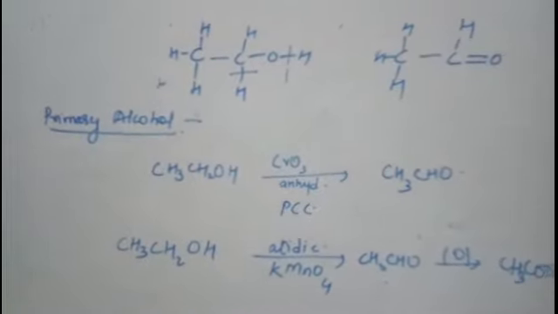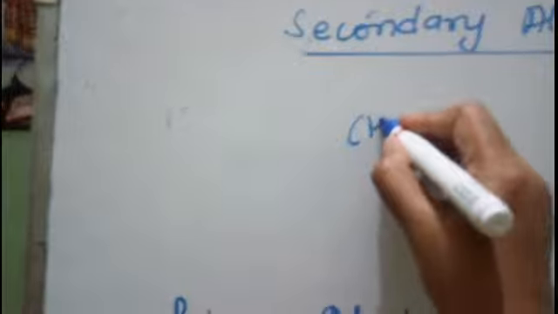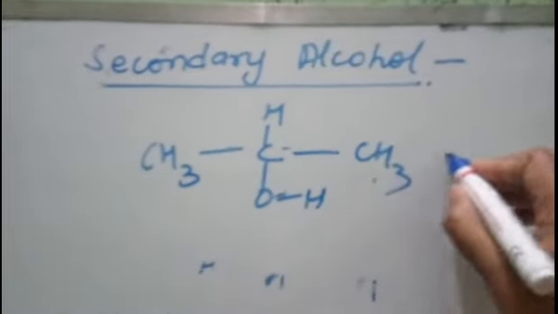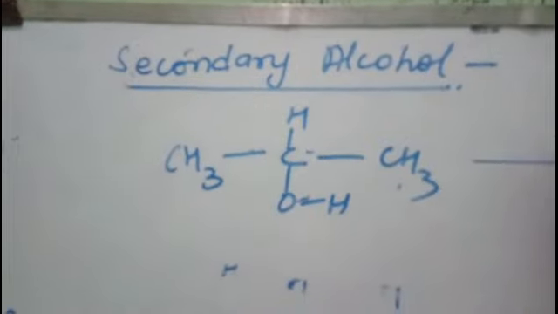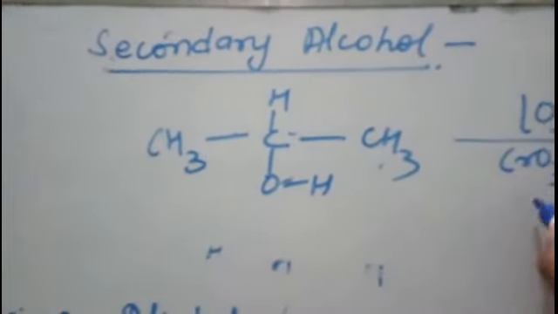Now what happens with secondary alcohol? Let us see. In the case of secondary alcohol, let us take propan-2-ol, and you oxidize it in the presence of chromic anhydride.